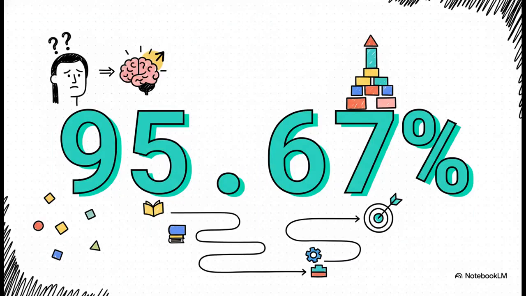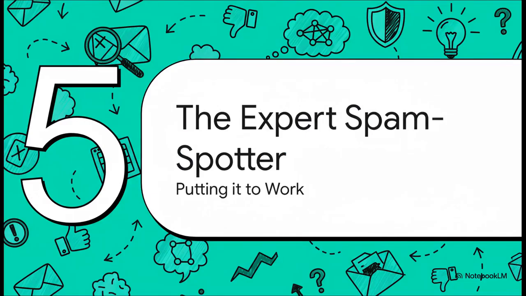So after all that studying, what's the final grade on the test? A stunning 95.67%. We did it. We successfully turned our confused generalist into a super accurate specialist. The training worked. But, okay, a good grade is one thing. Does it actually work in the real world? Let's go back to our original problem and put our new expert spam spotter to the test.